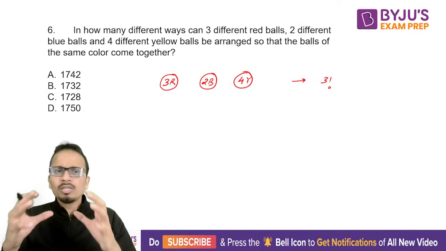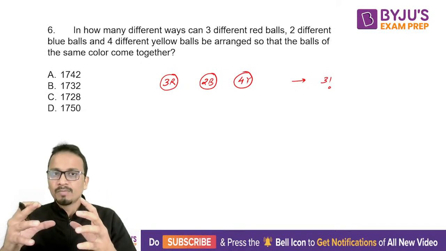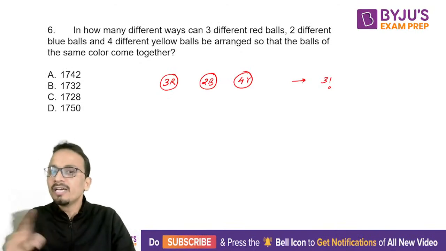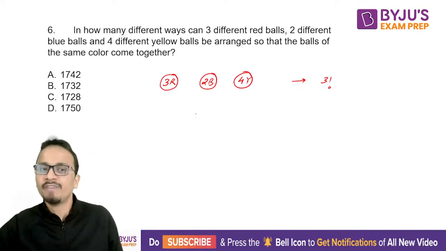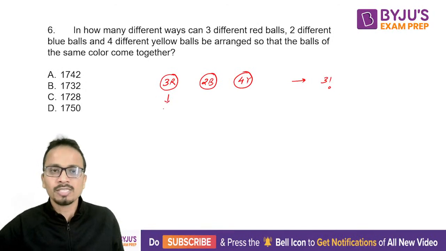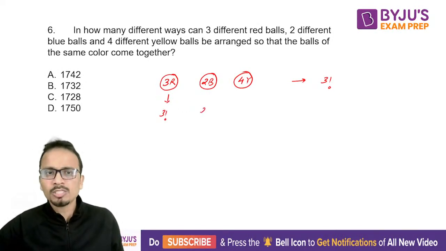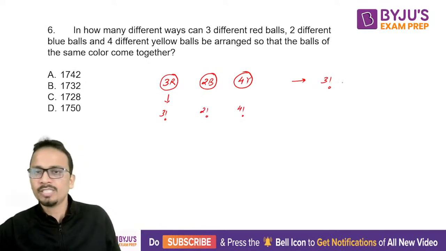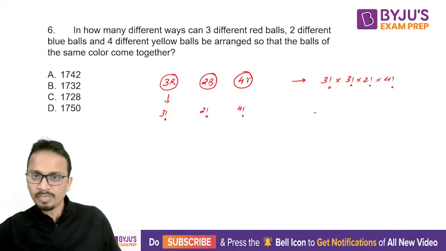Now all the 3 red balls are together. Since they are 3 different red balls, they can rearrange themselves in 3 factorial ways. So red balls can arrange themselves in 3 factorial ways, blue balls in 2 factorial ways, and yellow balls in 4 factorial ways. So the final answer will be 3 factorial multiplied by 3 factorial into 2 factorial into 4 factorial. So this will be the final answer.